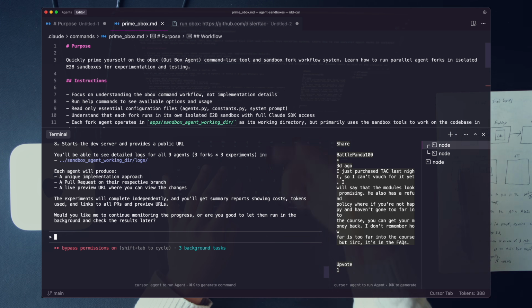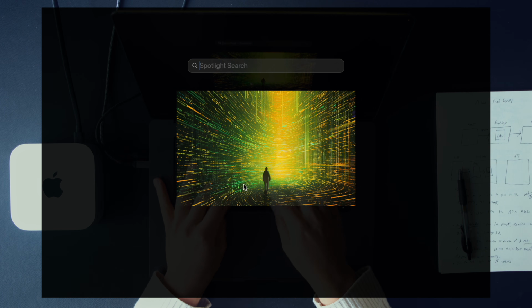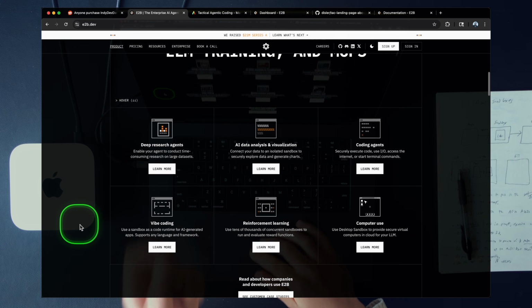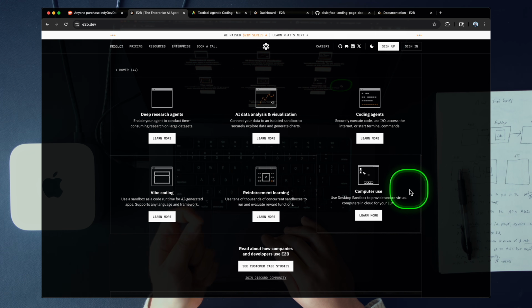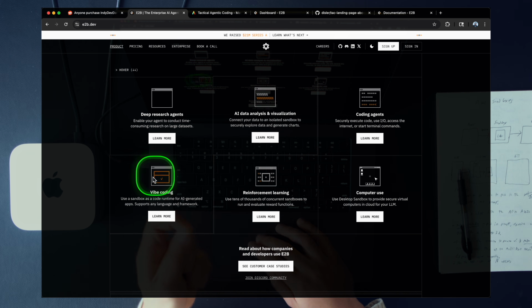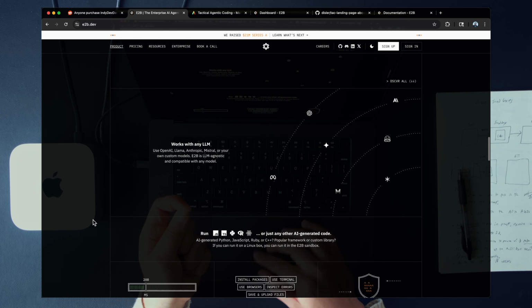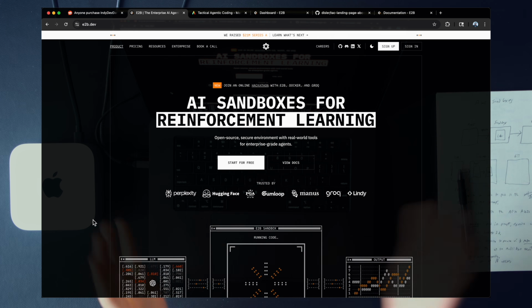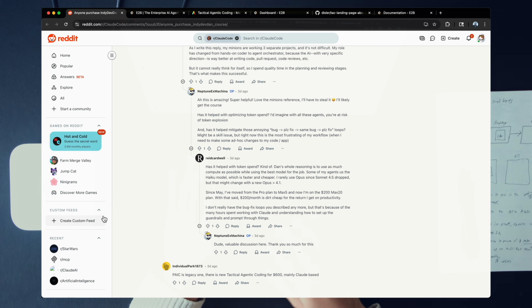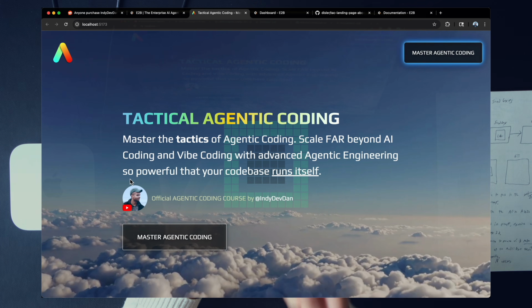All right, there are different variants of the orchestrator agent, but the point here is that engineering is about a lot more than just writing code. You're doing research. You're doing reinforcement learning. You're setting up computer use agents. You're doing AI data analysis. You're planning. You're reviewing. You're experimenting, right? You're prototyping. You're testing. So many things happen. As engineers, we glue together these large systems to create an experience for an end user. Engineering is about much more than just writing code.